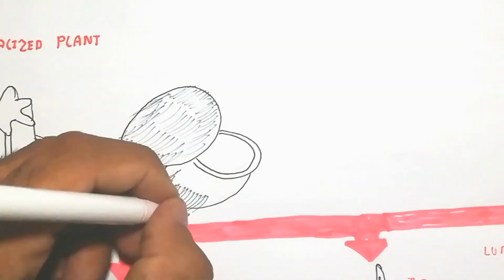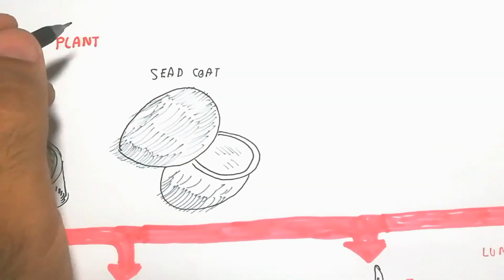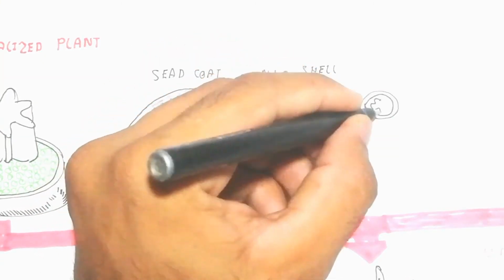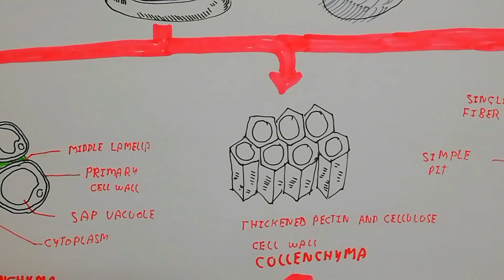Basically, here you can see a seed coat. It's coconut, nut shells, and beans or seeds, which are protected by the sclereids.